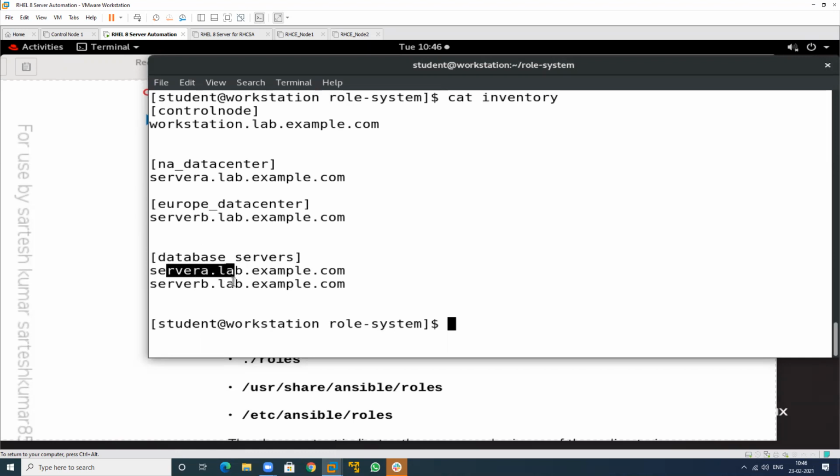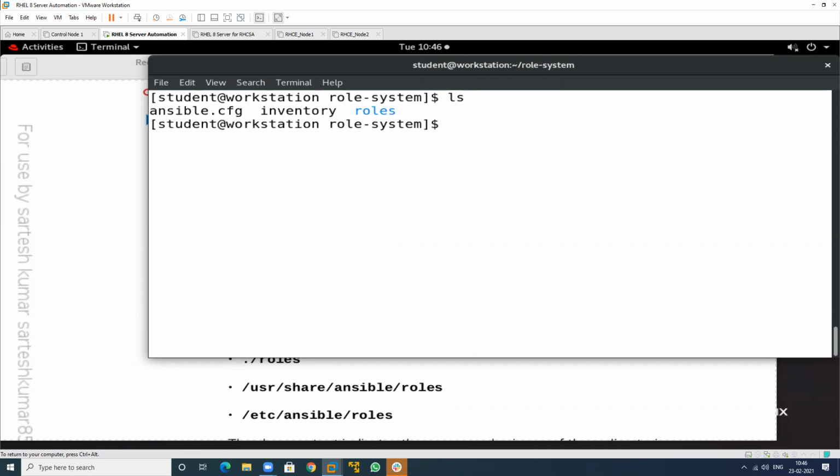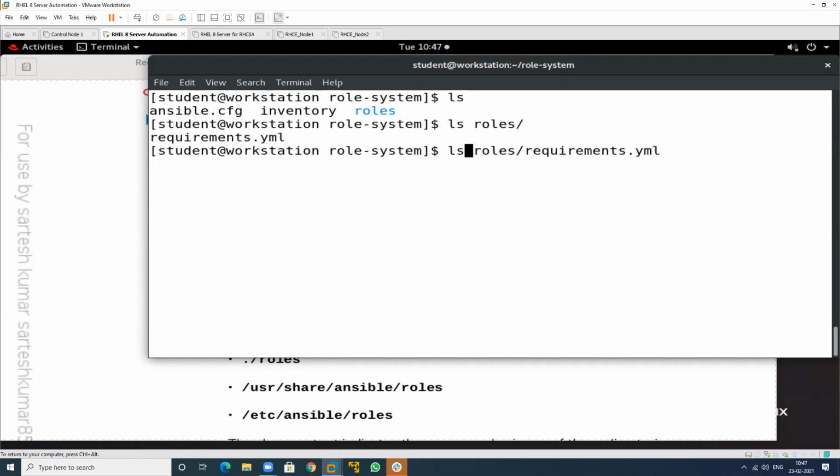If I put this particular, the whole concept will execute on this machine also and this machine also. If I want to execute this on this machine, only the task will perform on this one. So we have four groups. First is the control node group, second is NA data center, third is Europe, and last one is database. But machines are only three, 1, 2, and 3, not more than 3. And what is in this particular directory? We have a requirements file, and I will show you what is in it.